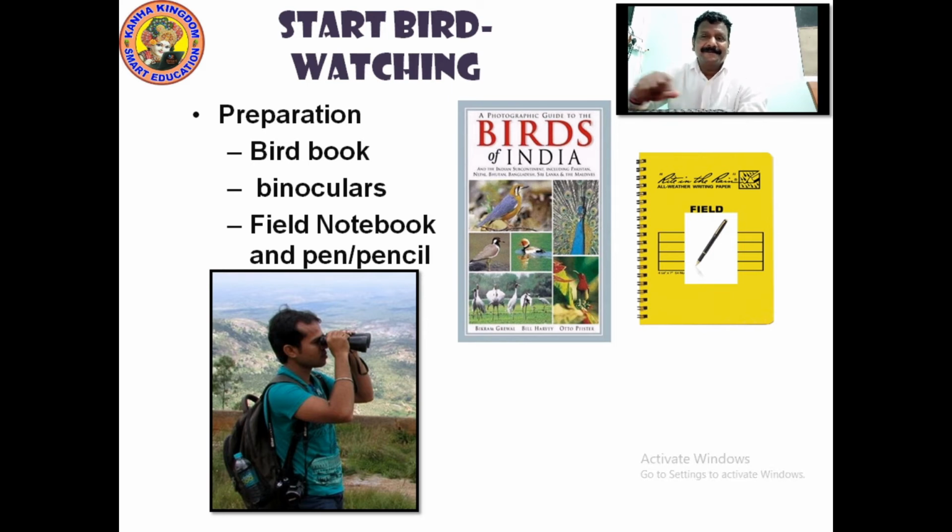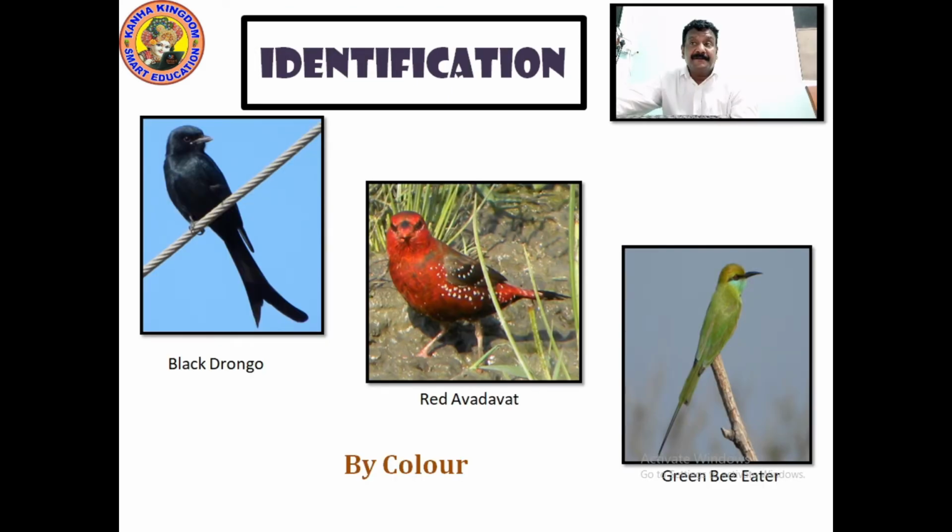Please write this down. Here we talk about identification of birds. First you can see the black drongo. You can identify it easily. The color is black. It's called the black drongo. Red avadavat. When you talk about the red avadavat, it's red in color.